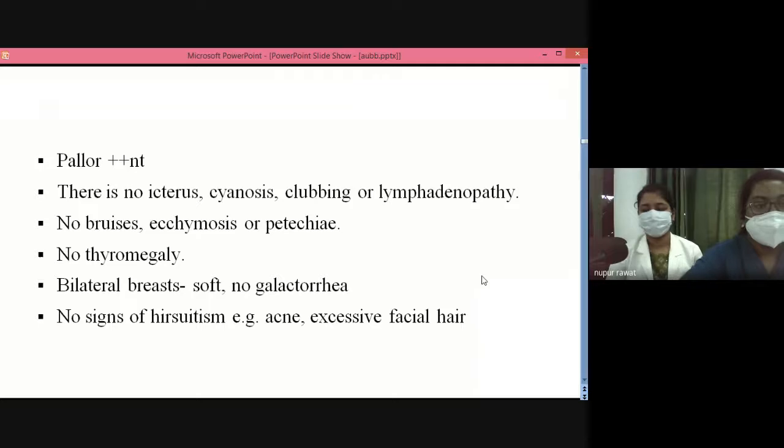Pallor was present. There is no icterus, no cyanosis, no clubbing, no lymphadenopathy, no bruises, no ecchymosis, no petechiae, no thyromegaly. Bilateral breast was soft, no galactorrhea. No signs of hirsutism, for example, acne, excessive facial hairs.